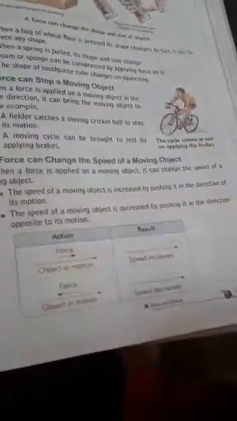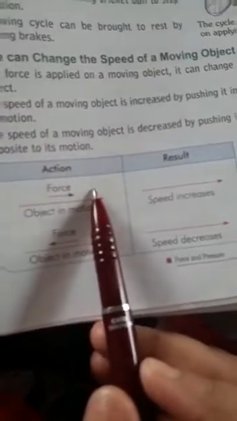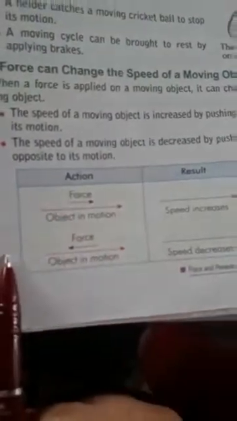Next is, a force can change the speed of a moving object. Here you can give the example that by pushing in the direction of motion, we can change the speed. If the force is in the direction the object is moving, then the speed will increase. If it is in the opposite direction, then it will decrease. See this one. If force is applied on this side, and the object is also moving this side, speed increases. If force is applied in the opposite direction, then speed will be decreased.